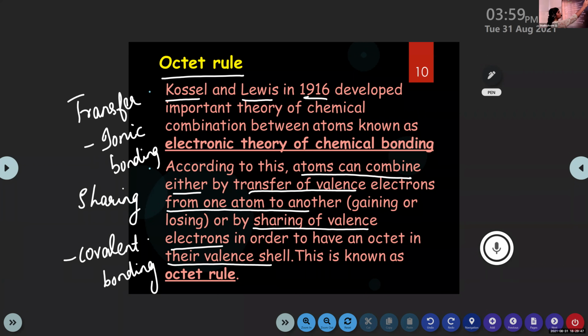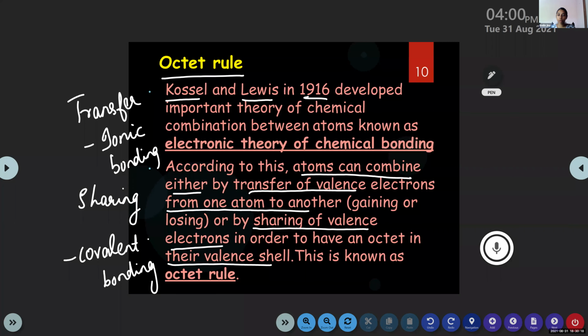That is the octet rule. Always the outermost shell should contain 8 electrons. That's the parameter for their stability. In the case of noble gases, they have 8 electrons in their outermost shell, so they are stable. All other atoms will be involved in chemical bonding or chemical combinations, either by transfer of electrons or by sharing of electrons, to attain this stability. That's the main idea about the octet rule. This is clear?